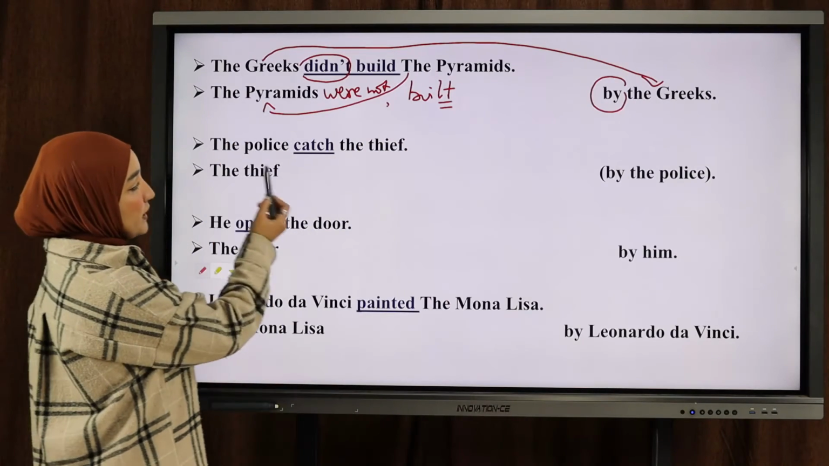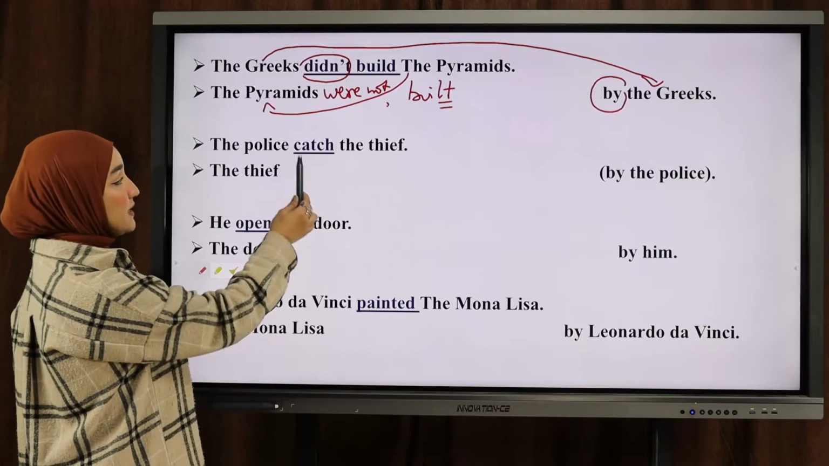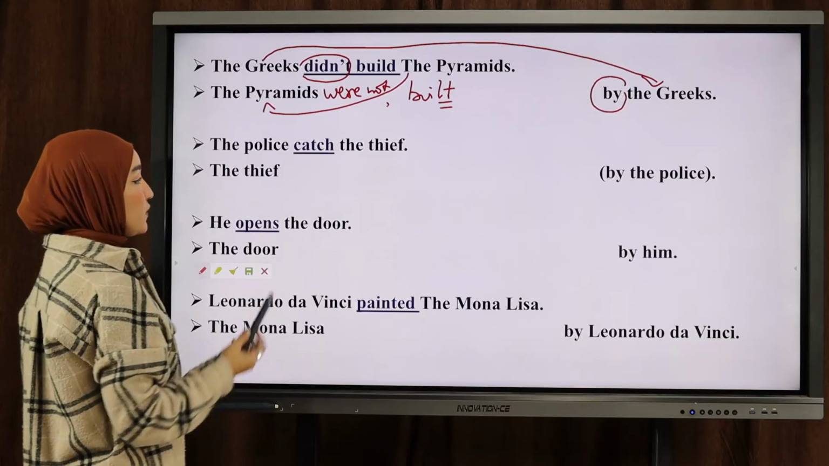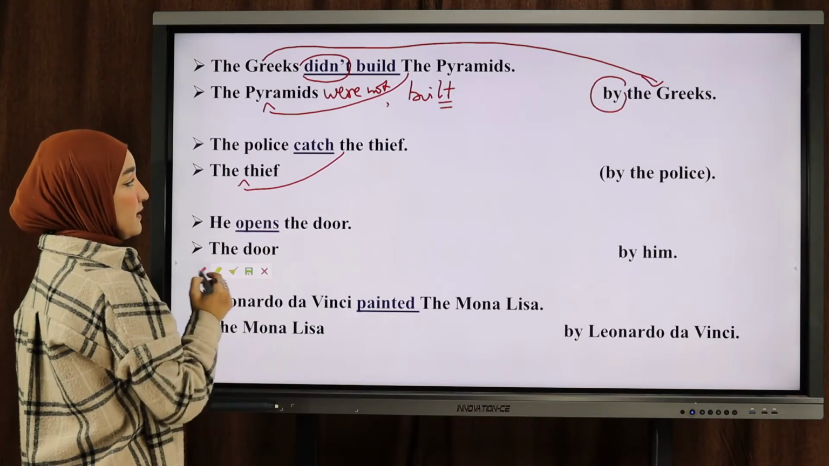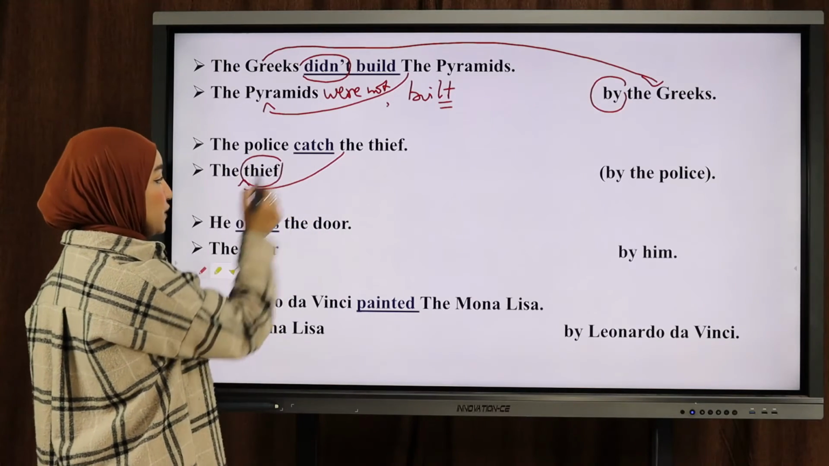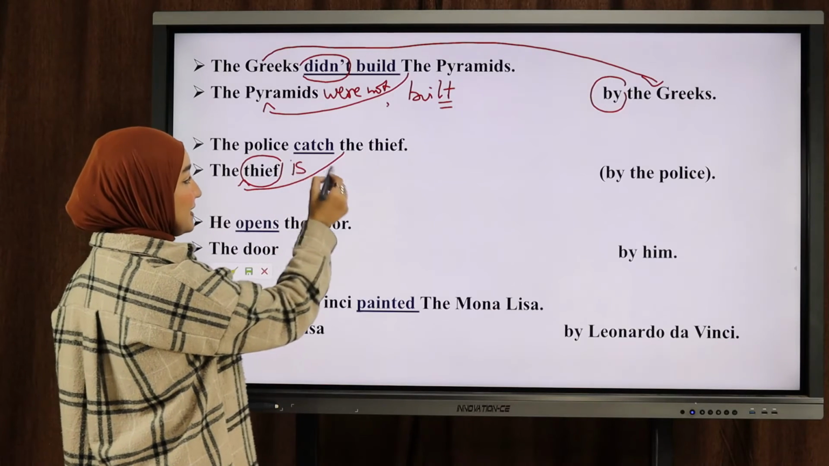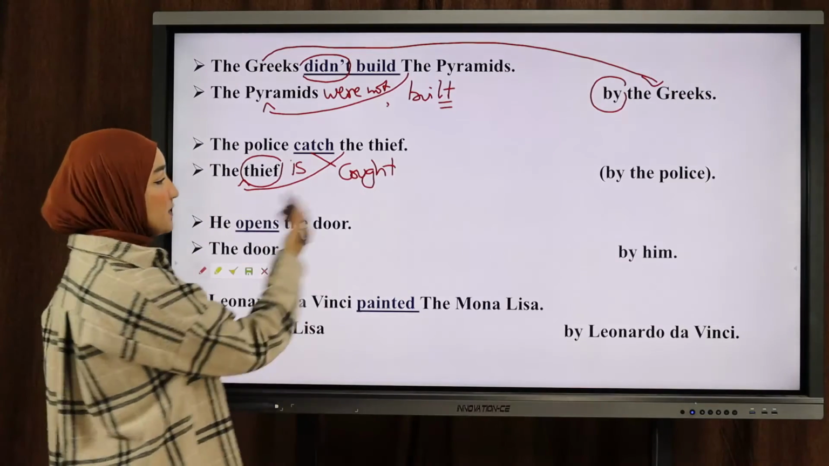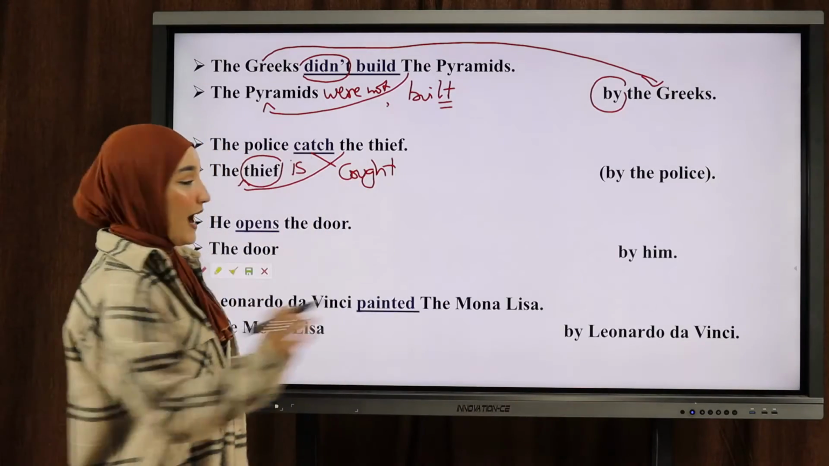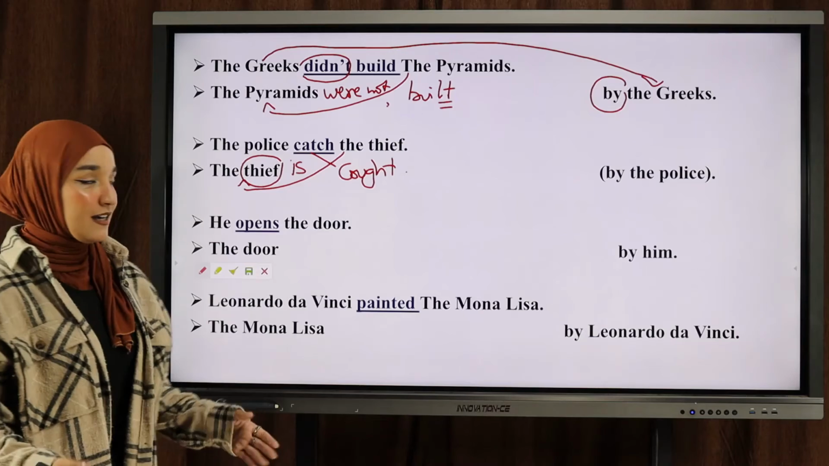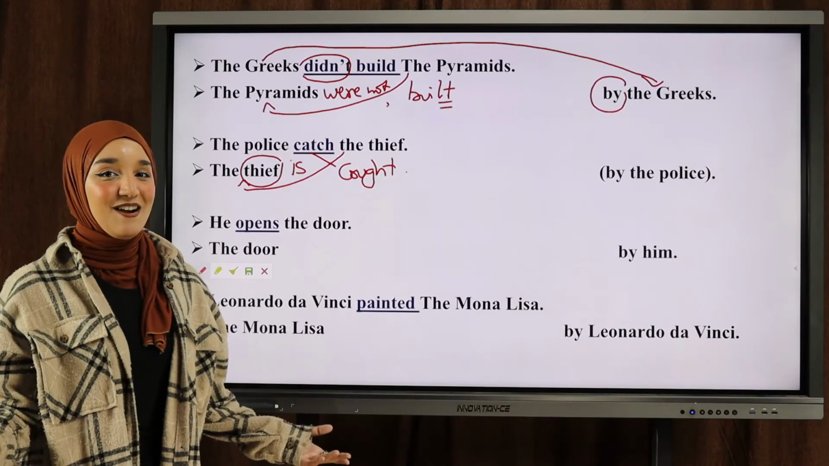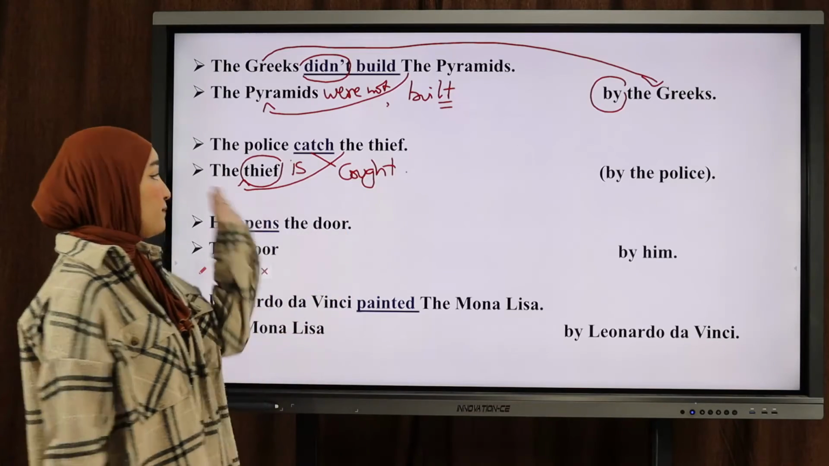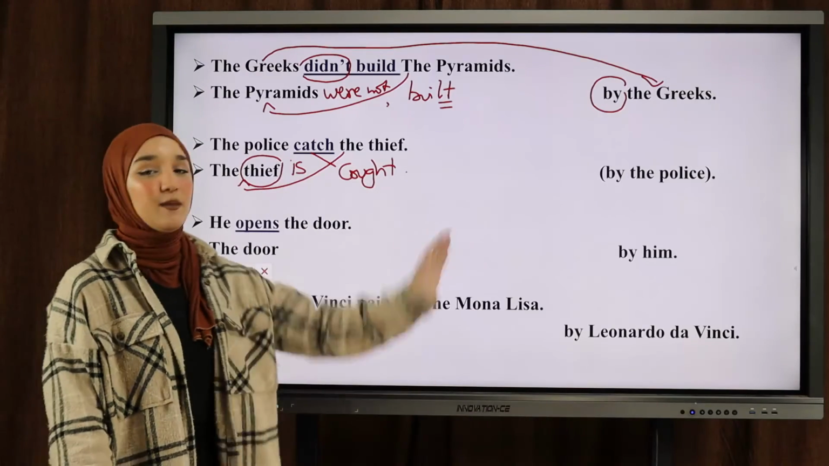Next example, the police catch the thief. The police catch the thief. My verb here is underlined and it's in the present tense. So, the thief, I have only one thief, so it's in the singular, is the past participle caught. Caught. So is caught by the police. I can stop here because it's obvious, okay? Who arrests the bad guys? Police officers, okay? So I can just say the thief is caught by the police.